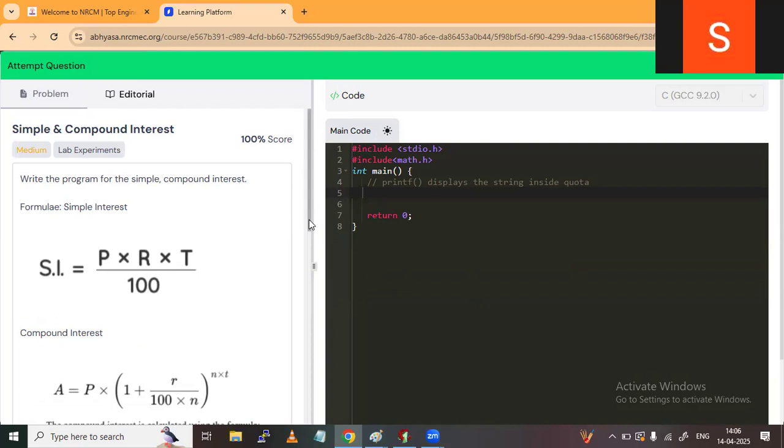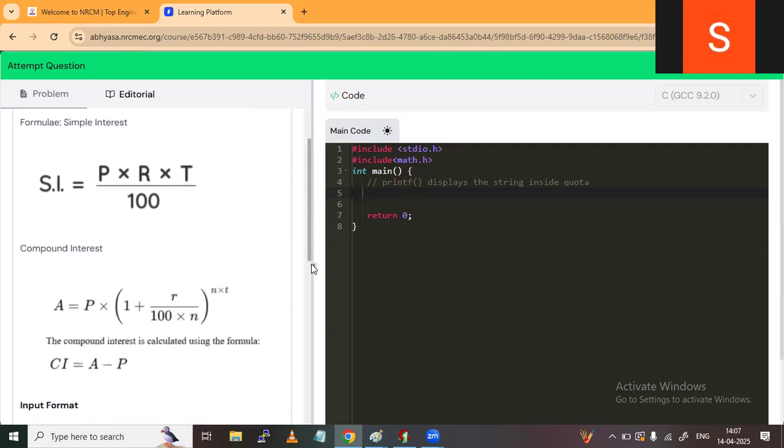It will be given in paragraph mode, some bank-related example, some person is taking a loan amount, like this, some story has been written there. But here a simple, direct problem statement is given. Write a program for the simple and compound interest, and you have to use these formulas only. You have to write these formulas, right?